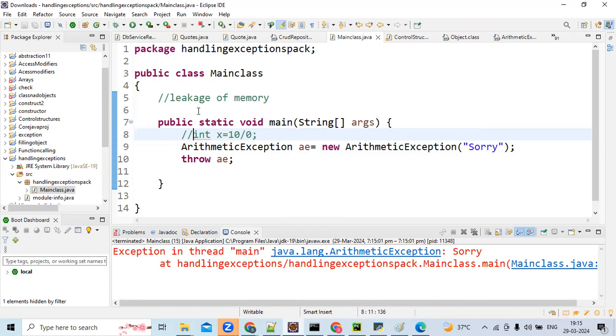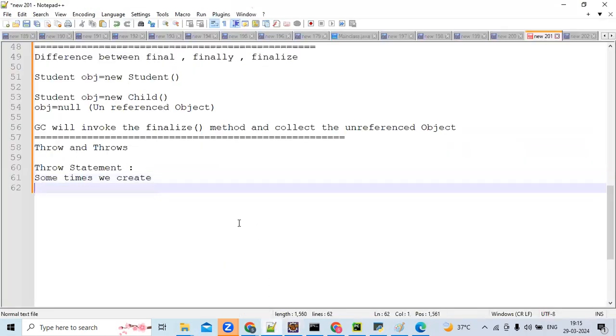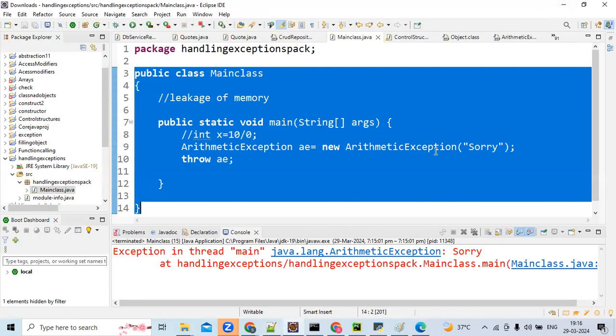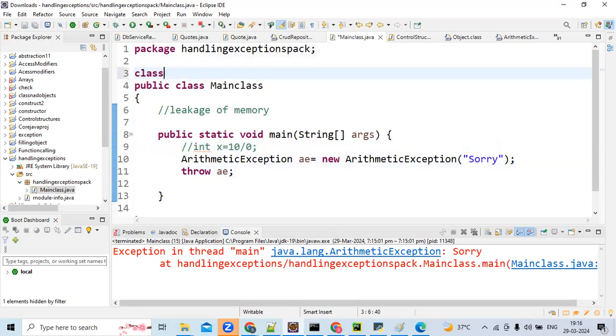Now I will show you how to raise your own exception by using your own name. Here you are throwing an arithmetic exception only. The arithmetic exception is already there by JVM; you have not created that exception, right? Now I will show you how to create the exception on your own and how to throw it. See, let us see here. Class, as I told, AccessNotGranted.